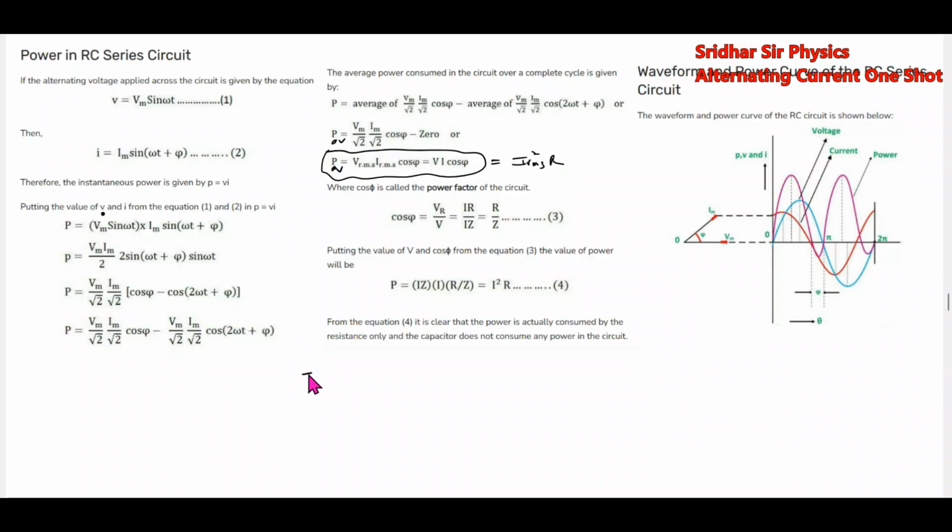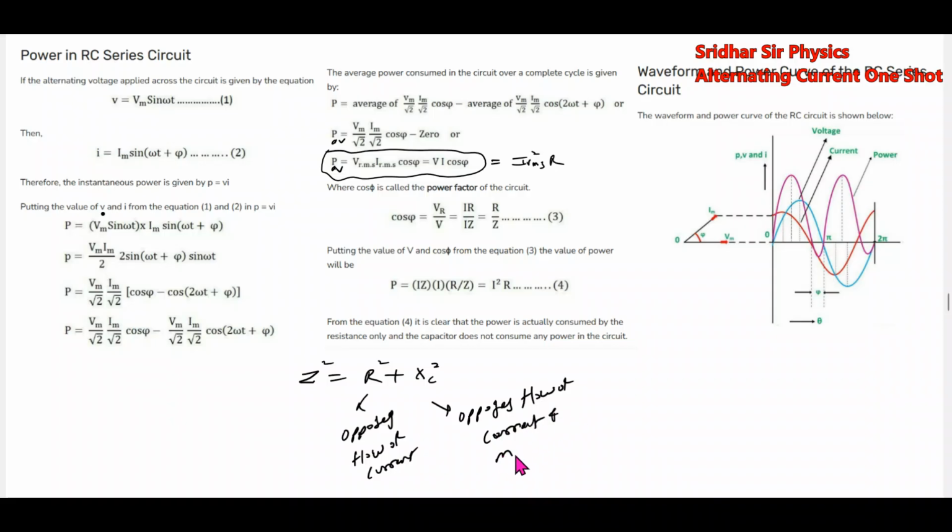Sir, what do you mean by impedance, resistance, inductance? No idea. Okay, we'll do one thing. Resistance means it opposes flow of current. What about reactance? It opposes flow of current and makes the current lead the voltage by 90 degrees.